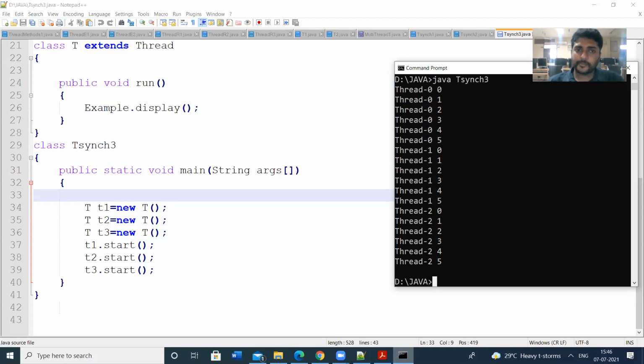So in this way, we can provide the synchronization in the threads. There are three ways to provide the synchronization in the threads. First one is we can use the synchronized keyword before the method name. Second one, we can use the synchronized block. We can place some statements in the synchronized block. Third one is by using the synchronized static method. So these are the three ways to implement the synchronization in the threads.